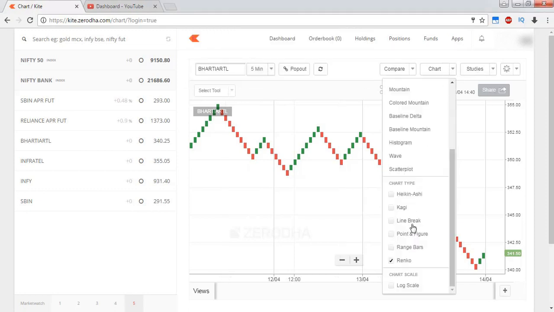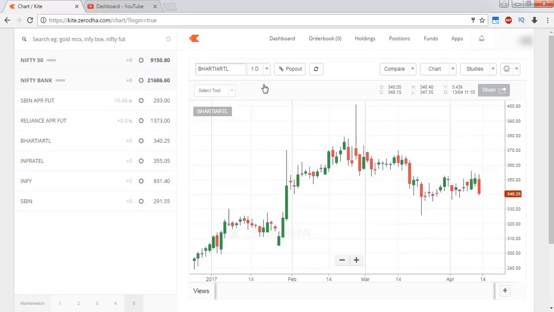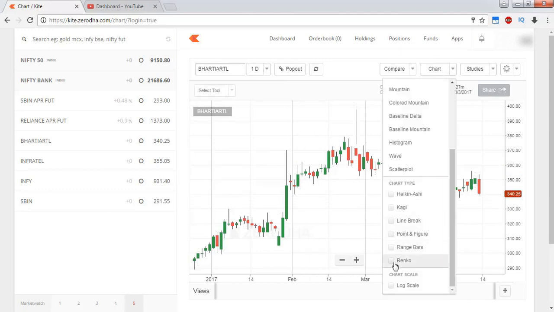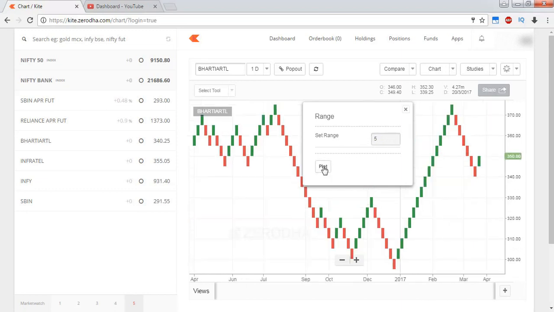I will change this one first of all. Instead of Renko charts, I will be using the candlestick chart first of all. Let's say 1 day. So this is the 1 day candlestick chart. And coming to the Renko charts, here instead of 0.5 I will be using some 5 rupees. Okay, because I am taking the positional trades.